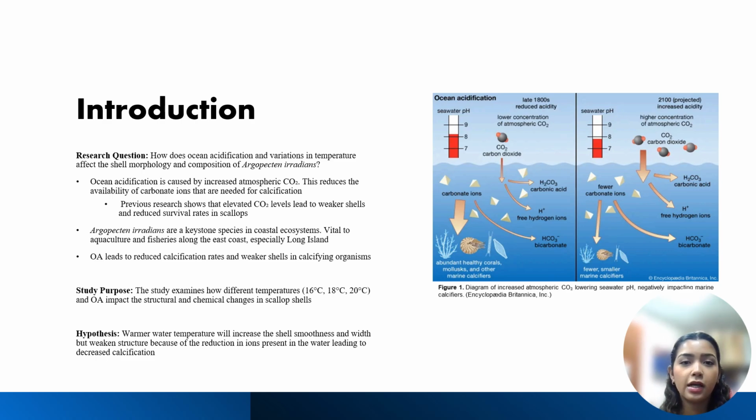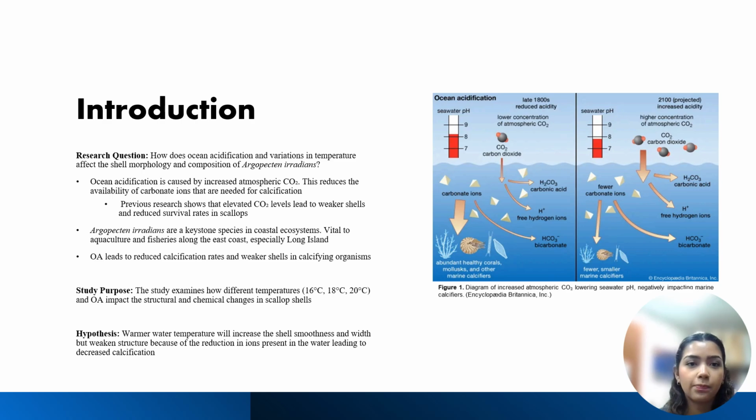for bay scallops. Although they may seem insignificant, Argopecten irradians are actually a keystone species in many coastal ecosystems because they're filter feeders. They're also critical for aquaculture and fisheries, especially those on Long Island. Given their importance, understanding how these environmental stressors, like ocean acidification and changes in temperature, impact bay scallops is vital